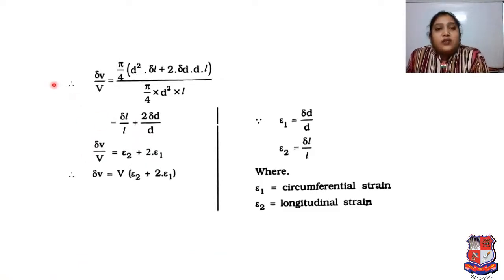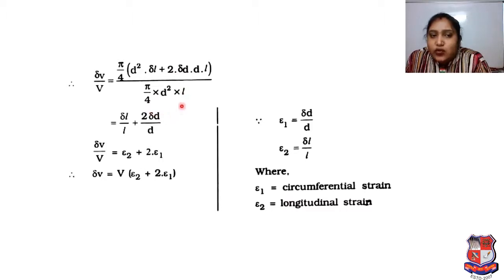So based on our previous calculation, delta V upon V will be pi by 4 D square into delta L plus 2 into delta D into L, divided by our volume pi by 4 D square into L.